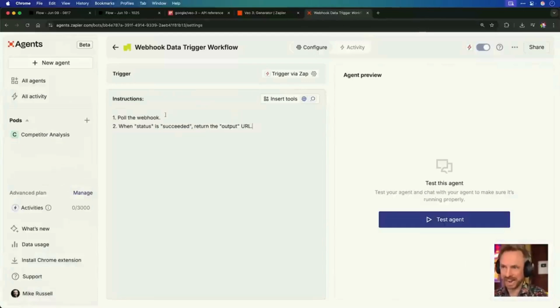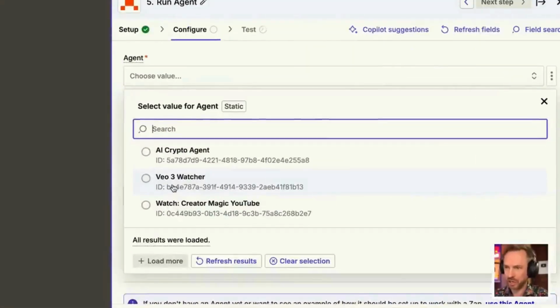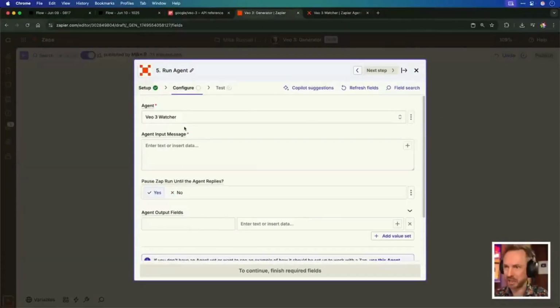Okay, you'll see for this agent, it's very simple. Poll the webhook when status is succeeded, return the output URL. Super simple. And because it's an agent, it will keep watching until VO3 is successful. So I don't like the name of this. I'm going to call it VO3 Watcher. And you'll see the trigger is already trigger via a Zap. Over here, I'll select my agent, VO3 Watcher, as the agent I want.